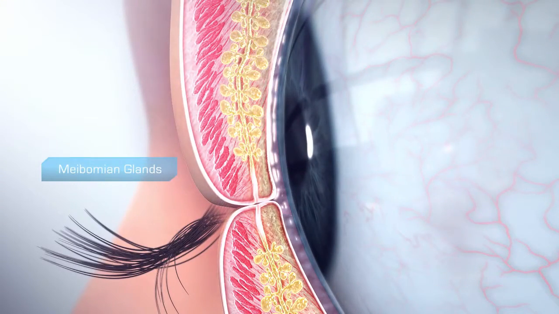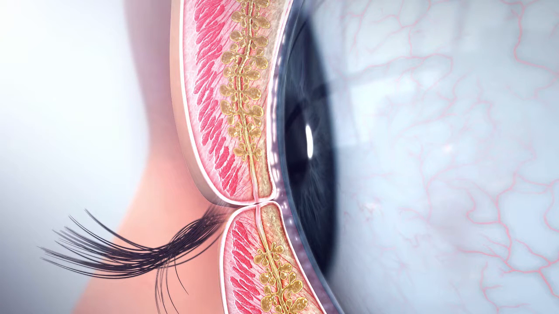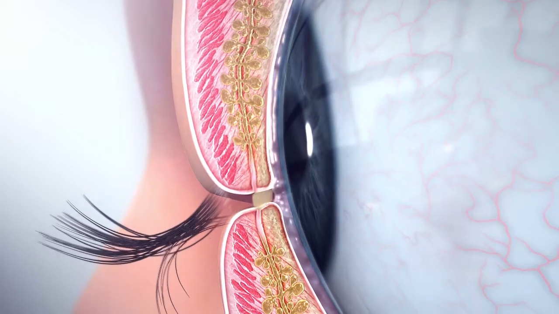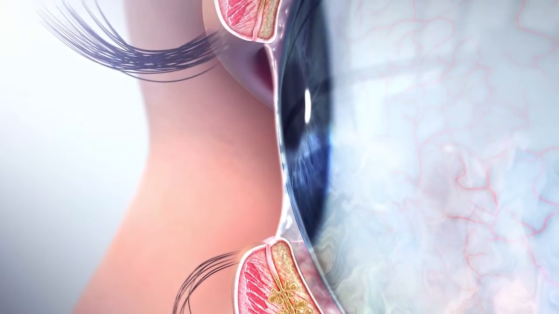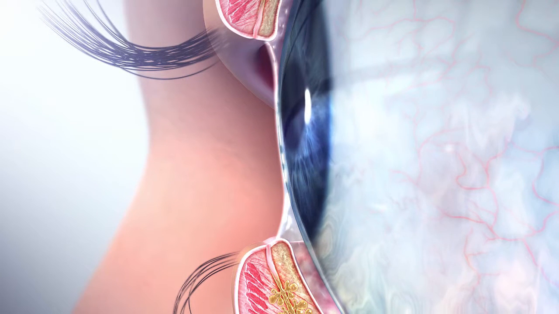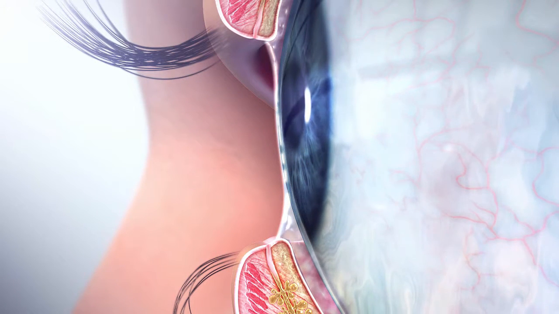Meibomian glands at the margins of the upper and lower lids produce and inject complex oil into the tears with each blink. This thin layer of oil prevents tears from evaporating and increases lubrication and comfort. Additionally, the phospholipids found in this oil stabilize the tear layer and improve cohesiveness.